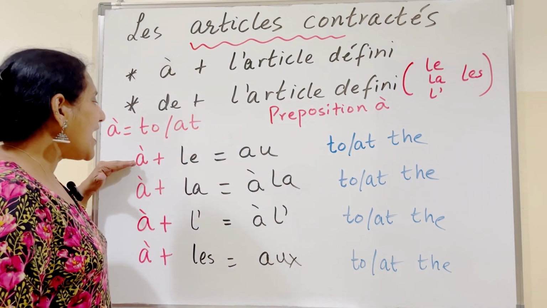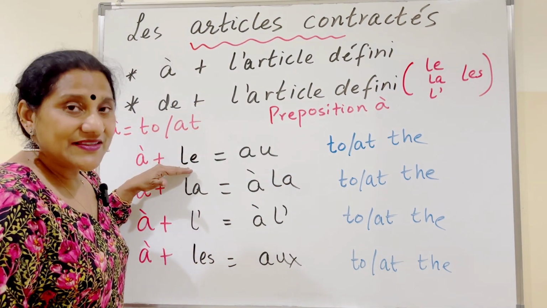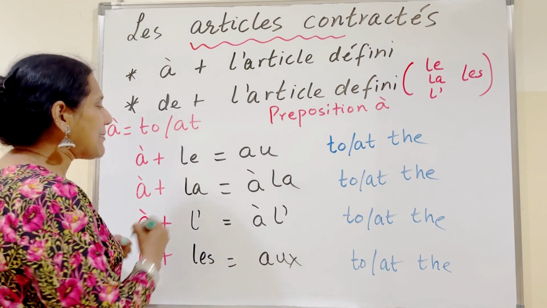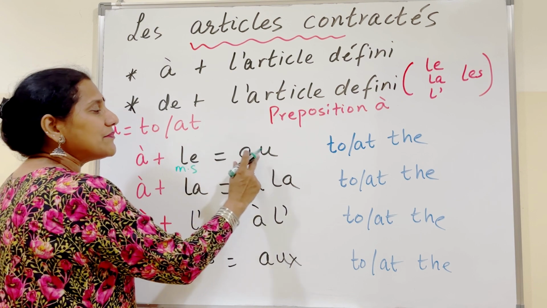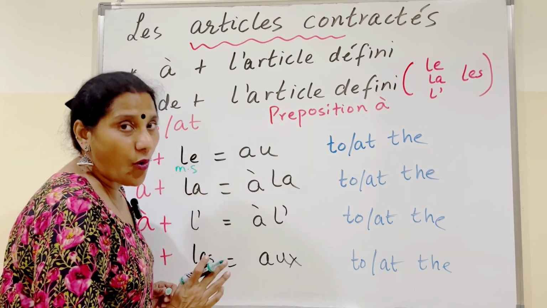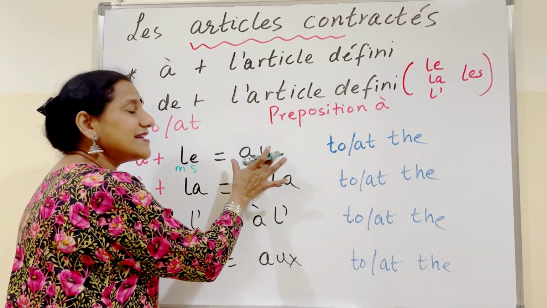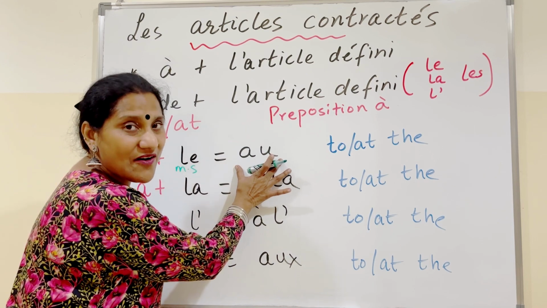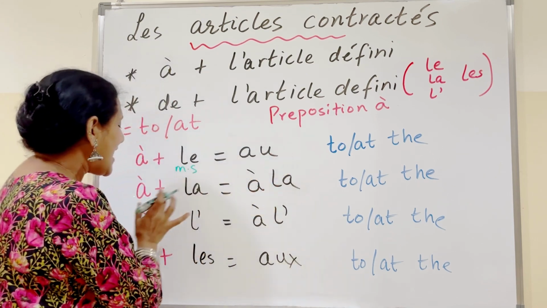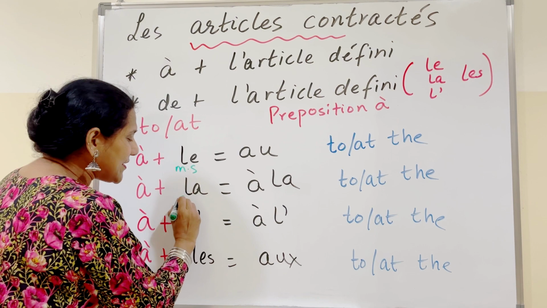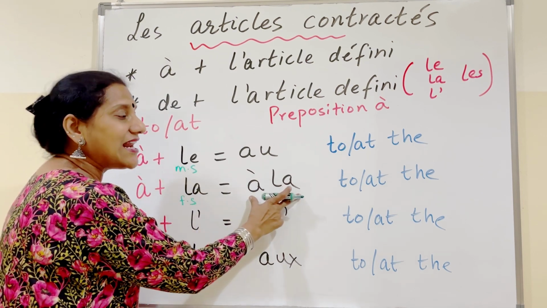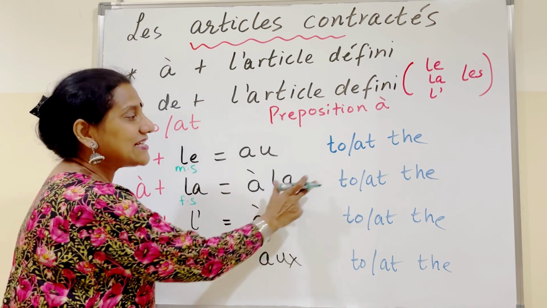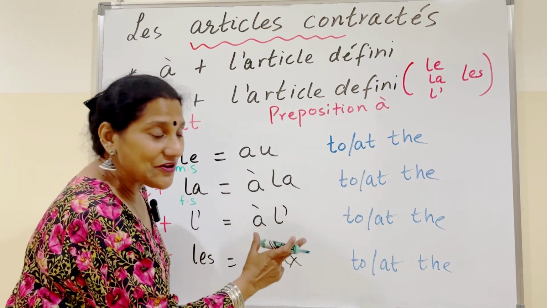Now with à plus le, that is a masculine singular noun, what happens? For a masculine singular noun, à plus le becomes contracted to au, A-U. This means to the, at the. À plus la, feminine singular noun. What happens here? It remains à la. It means to the, at the.